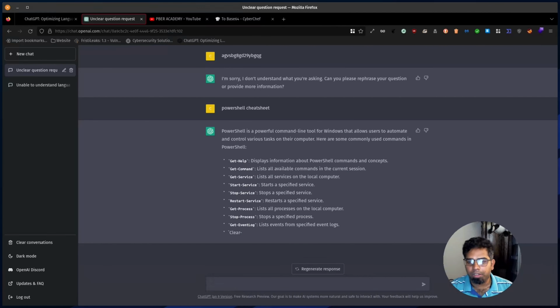So let's continue. What I'll do is ask for a PowerShell script. I'm just trying to generate reverse shell code that executes in cmd.exe. So let me see if this AI is able to give me that.